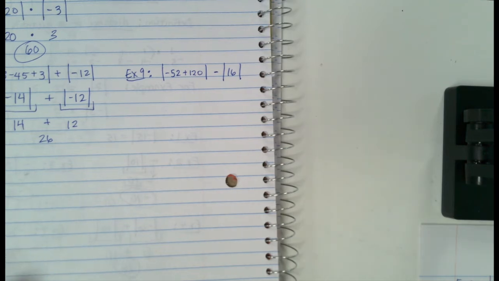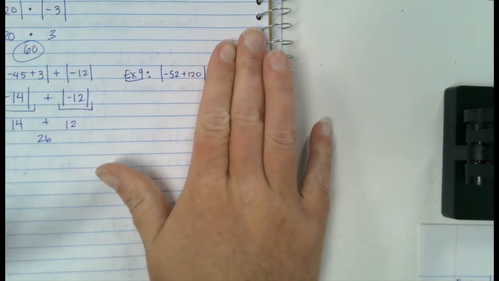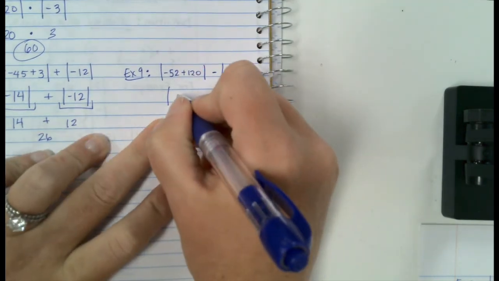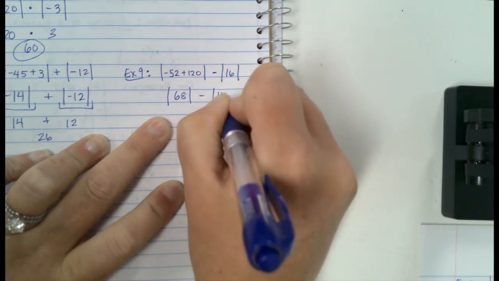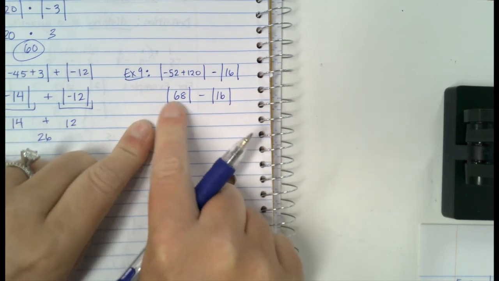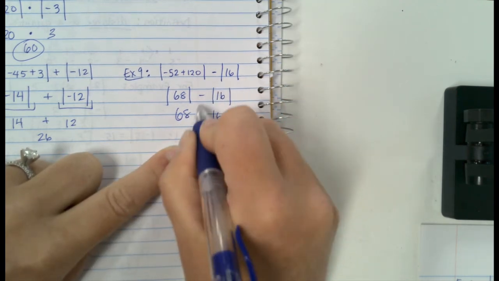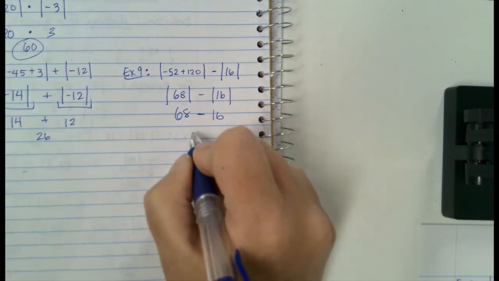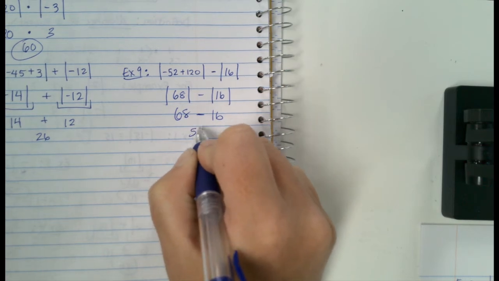Alright, are y'all ready? So the first thing that we're going to do is we're going to ignore all this. The first thing I want to do is add negative 52 plus 120, and what is that? 68. Now that there's nothing left to do inside of these, I'm going to take the absolute value. What's the absolute value of 68? What's the absolute value of 16? And then I'm going to subtract those things. 68 minus 16 is, what is it? 52? Yeah.